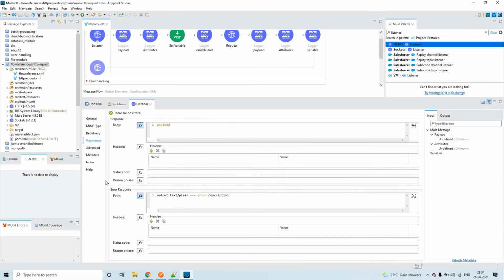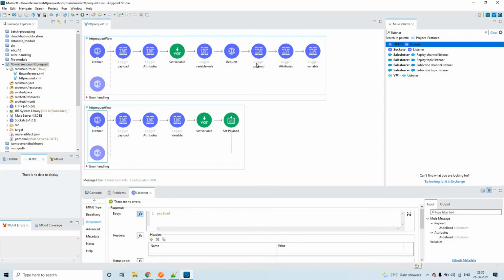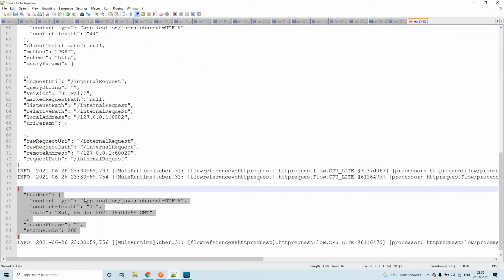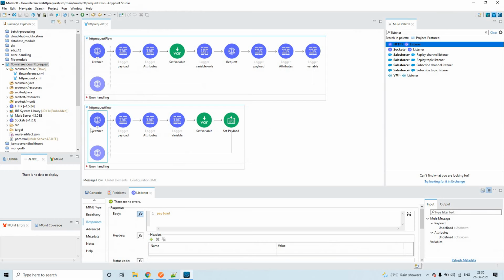These are the new set of attributes being shared from this flow to this particular request and further. So these components are generating new attributes. HTTP request is generating or overriding the previous attributes, and the HTTP listener, when it is acknowledging to the HTTP request, is generating new attributes and overriding what is being shared by the HTTP request to this particular flow.